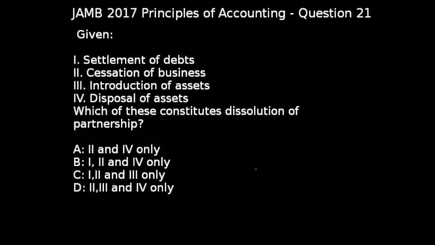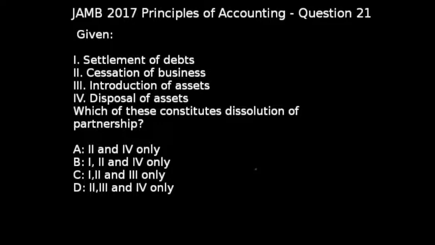We know too well that in partnership business, in as much as the business started at a given period, or at a given year, then certainly the business also will be brought to an end. Whatever form of business that has to do with two or more persons, certainly there may be one form of problem or the other, and as a result of that could bring about this business coming to an end.